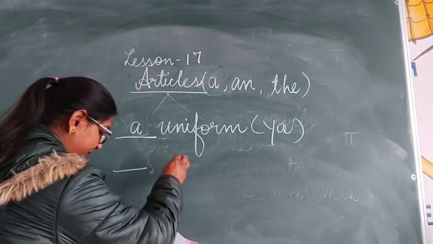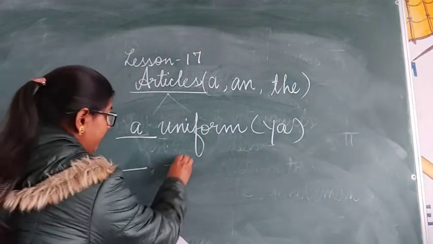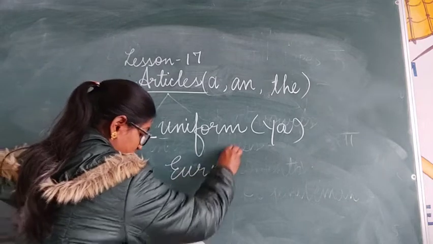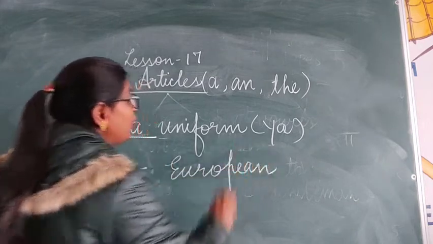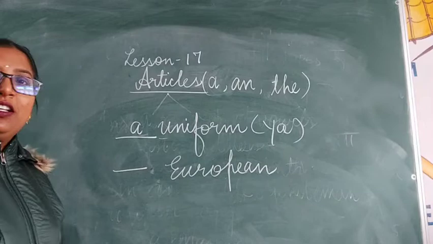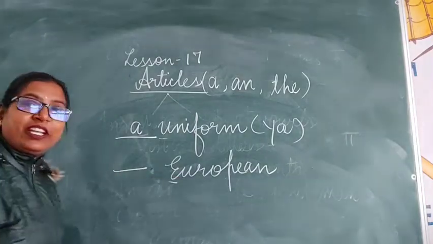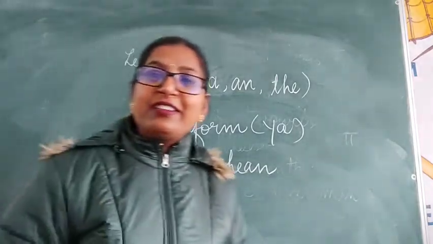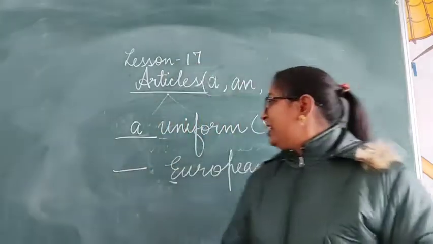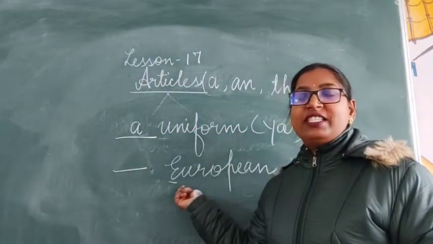Dash European. Though it is beginning with a vowel, E is a vowel, but it does not give a vowel sound.